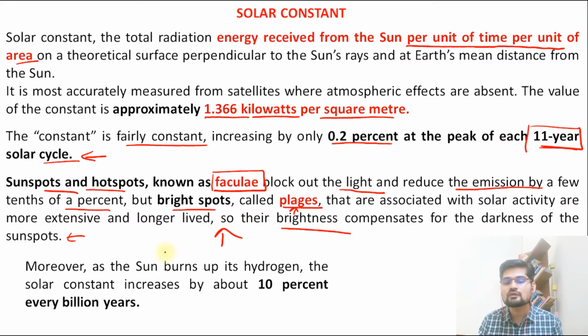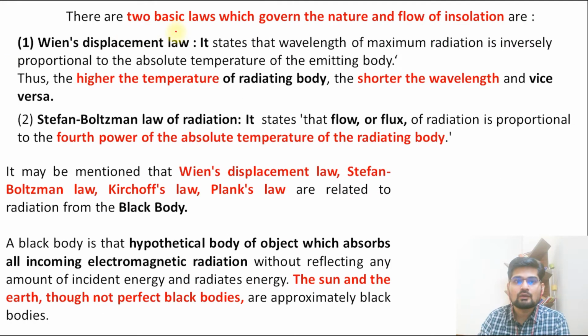Moreover, we also need to understand one more thing about the solar constant: about a 10% increase happens every billion years, not even in millions or thousands. Per 1 billion years, the increase is 10%. Why? Because of the burning of hydrogen inside the sun. So that is why this 10% every billion years keeps adding to the solar constant. Let's elaborate further. There are two basic laws which govern the nature and flow of insolation from the sun to the earth.